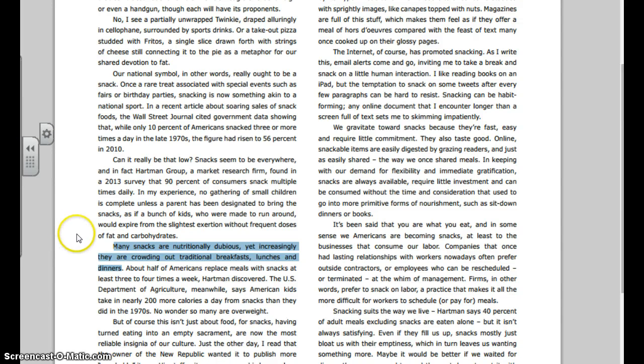And then if I need to find data, it's got to be in the same paragraph. "About half of all Americans replace meals with snacks at least 3 or 4 times a week." Done. There's my data. Assertion, which does go back and support the idea that snacks are everywhere, and data that supports that there's an increase in people eating more than just the 3 meals a day.